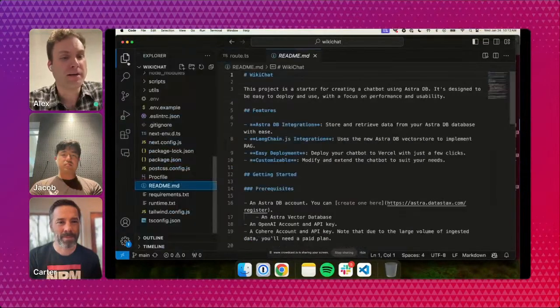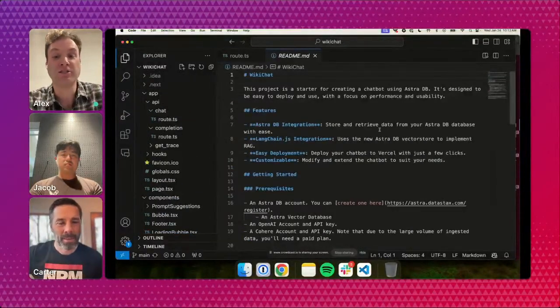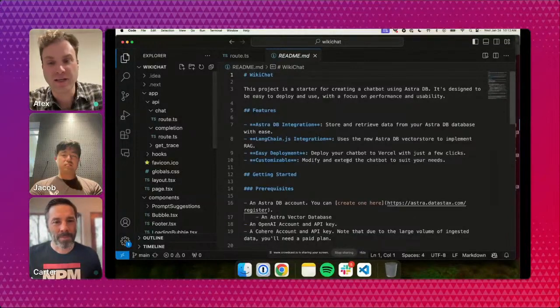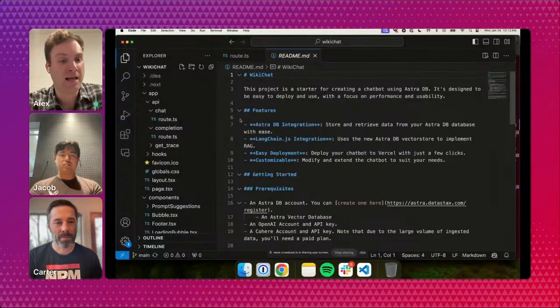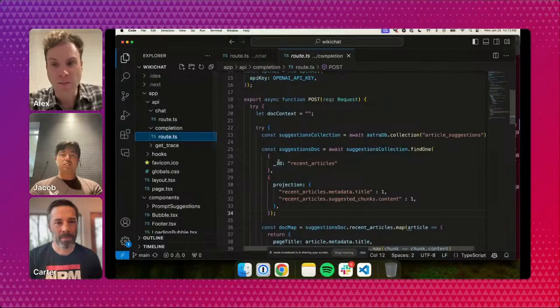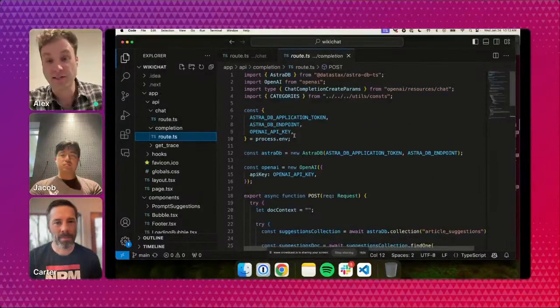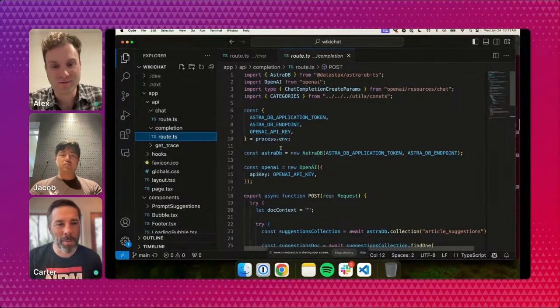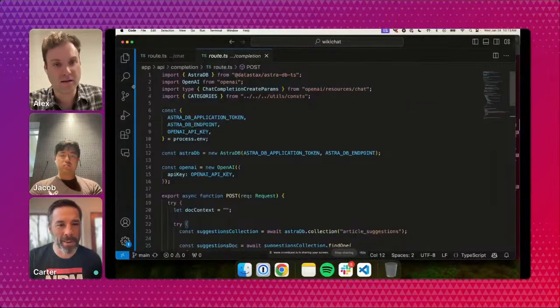Awesome. So there are really two core routes. This is a Next.js app, so both the front end and the back end are built into a single app. And there are really two core routes that drive this entire thing. The first is the suggestions you see at the bottom of the screen, right? That is this completion route. And Alex, you're sharing your whole screen, right? Yeah, totally. Can you just open the browser real quick, to remind people what those suggestions look like? You got it.